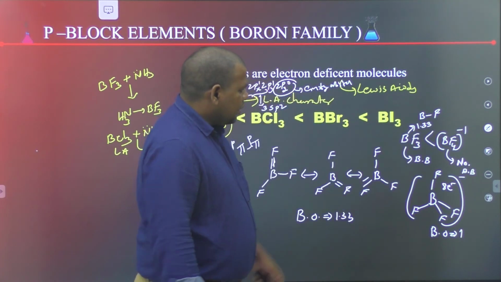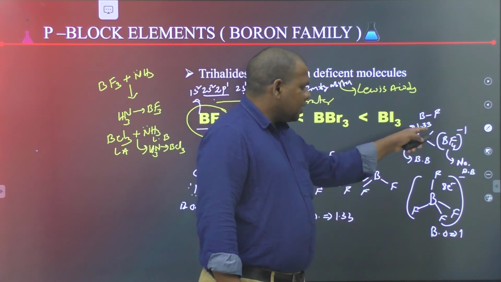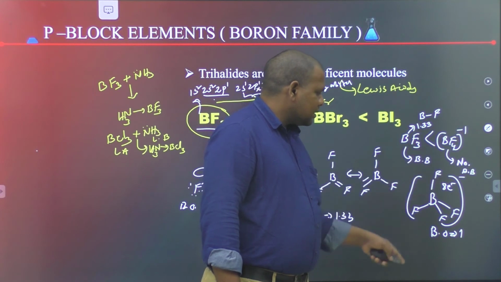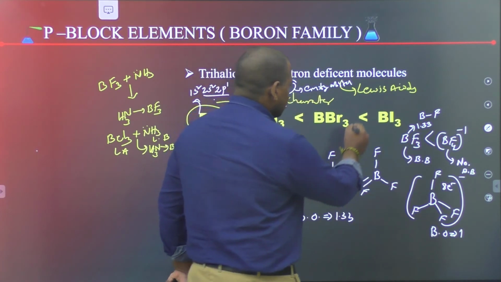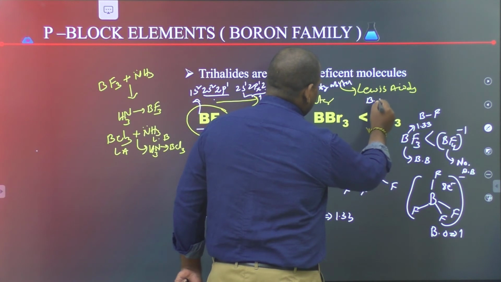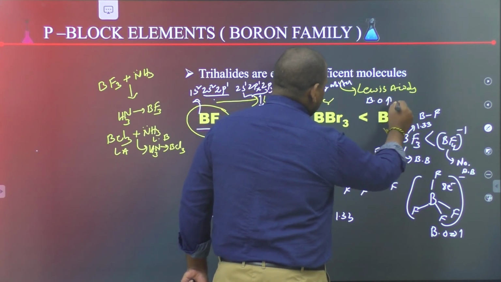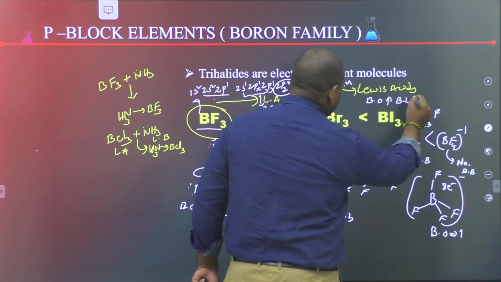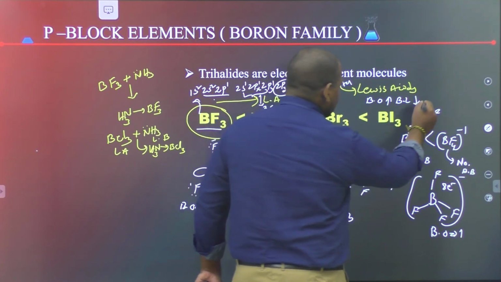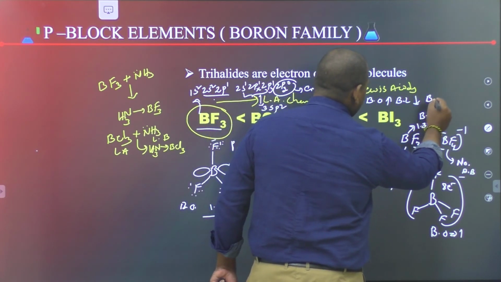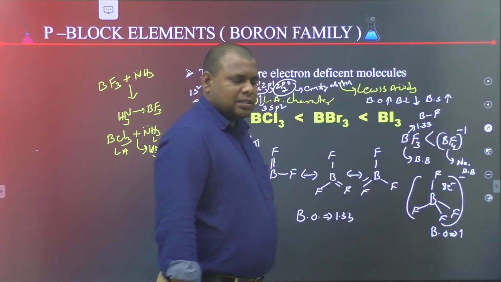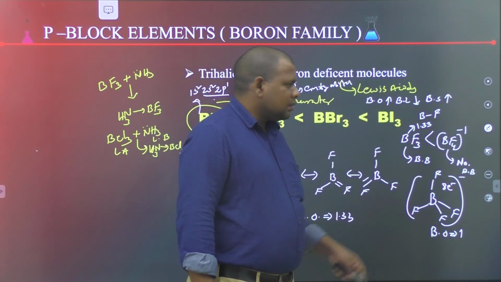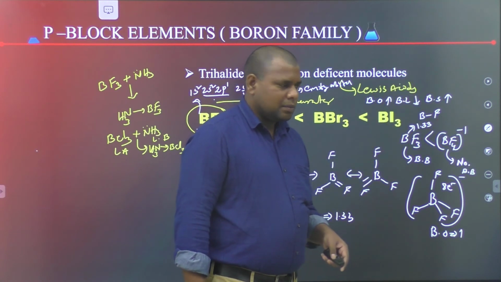If bond order increases, bond length decreases and bond stability increases.